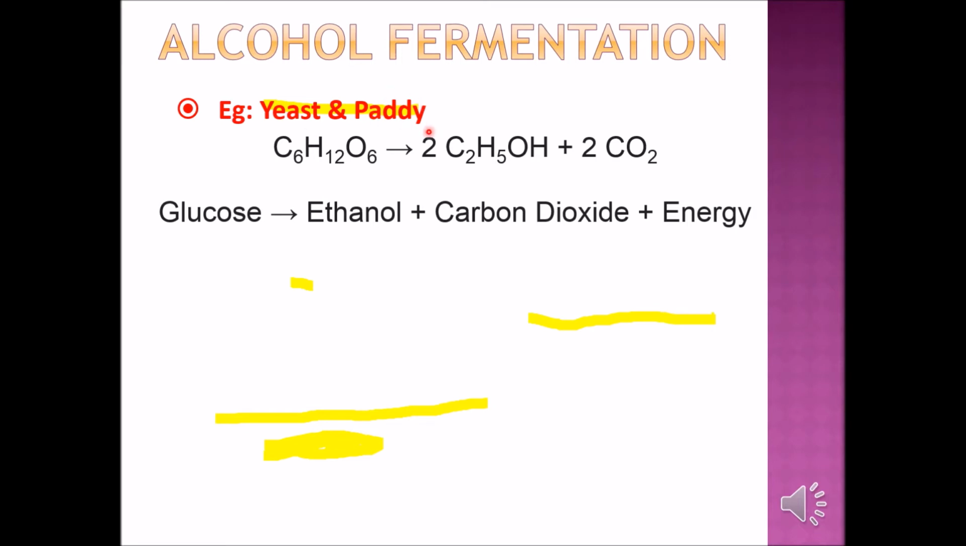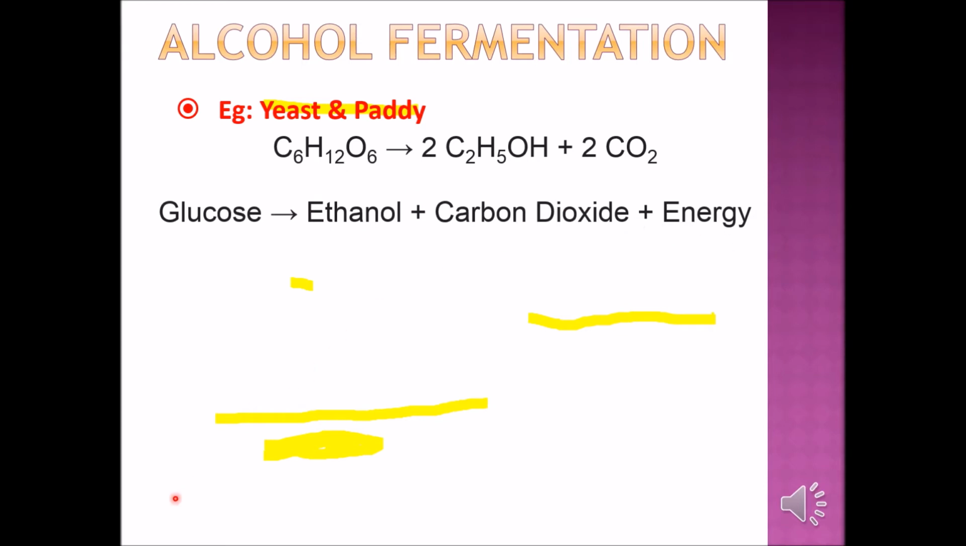In general, the equation is this: C6H12O6 is glucose, which you know, and C2H5OH is the chemical formula for alcohol, plus carbon dioxide. In words, which is more important than the chemical equation, glucose when it undergoes fermentation produces ethanol, carbon dioxide, and energy. This is a little bit different from aerobic, where you don't have ethanol; you have water, carbon dioxide, and energy.